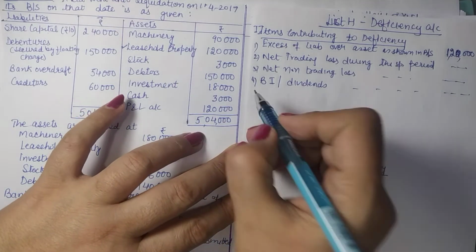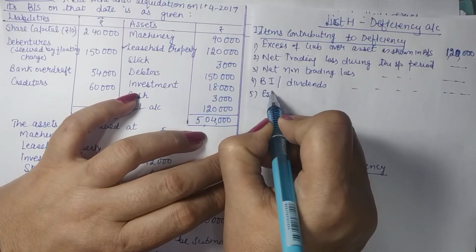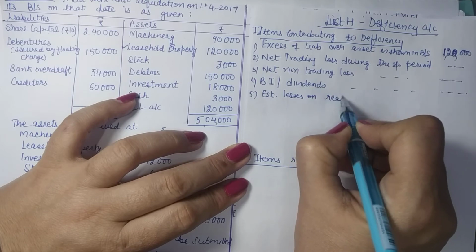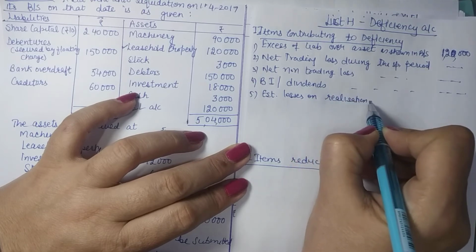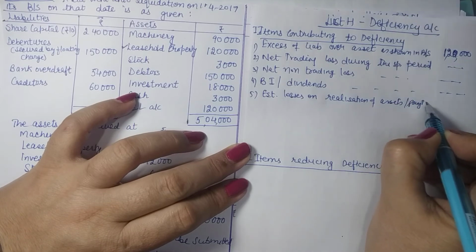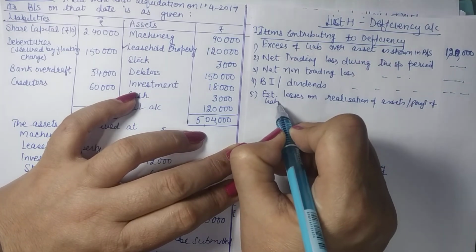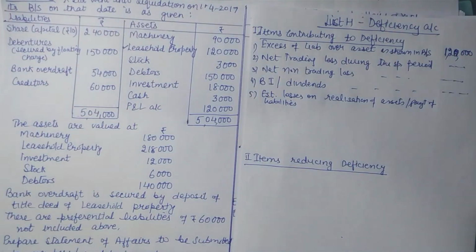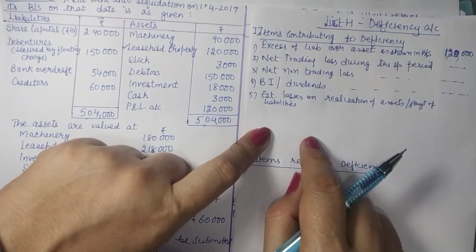And finally, we have estimated losses on realization of assets or payment of liabilities. If you have any losses on the reassessment of liabilities or assets, losses will contribute to deficiency here.